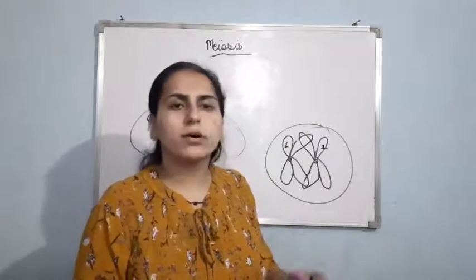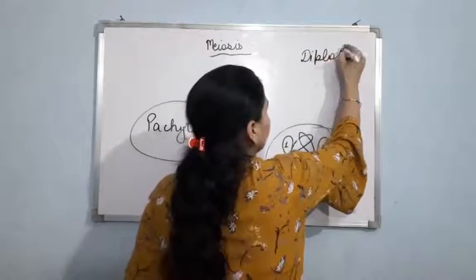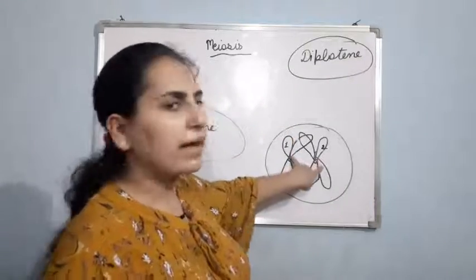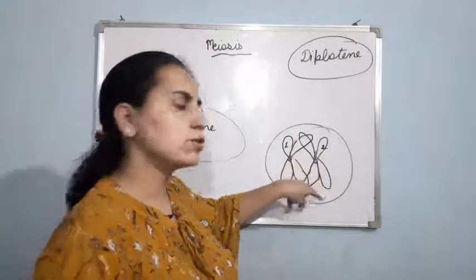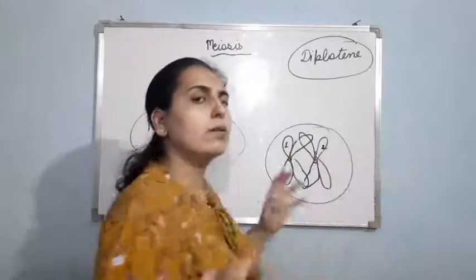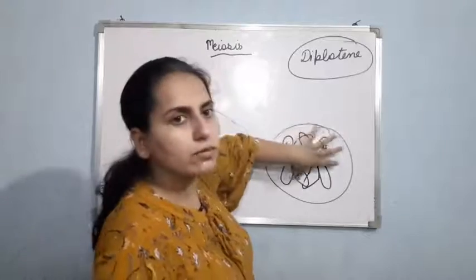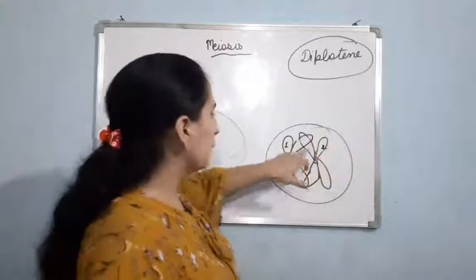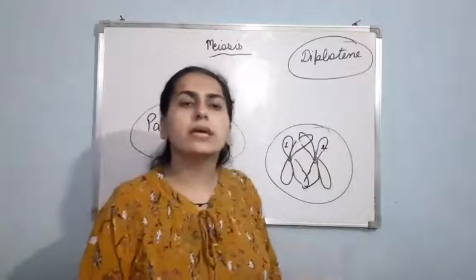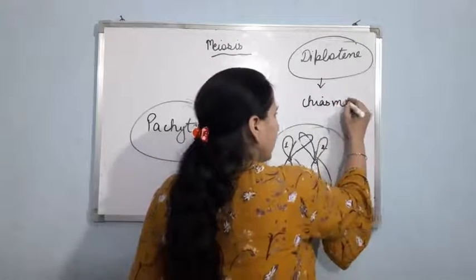Now let us talk about the fourth stage, that is diplotene. Now what will happen in diplotene? Basically these two bivalents, or these two homologous chromosomes, will start separating, they will start moving away from each other, except at the site of crossing over. Means the whole body of the chromosome will start moving away from each other except at these two places. Okay, and now these two X-shaped structures, these are known as chiasmata. So basically diplotene is characterized by the formation of chiasmata.